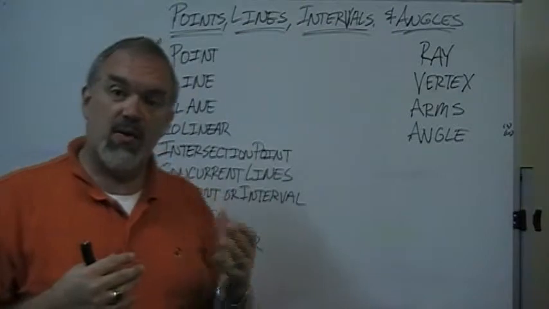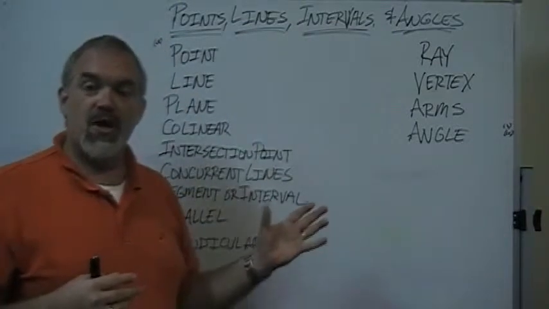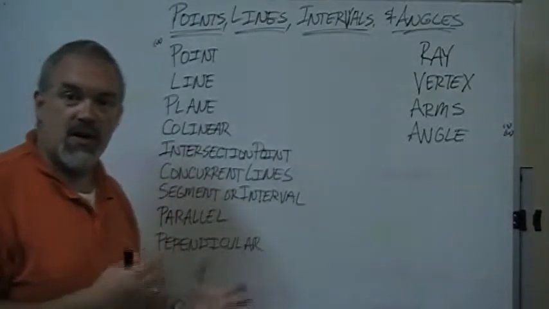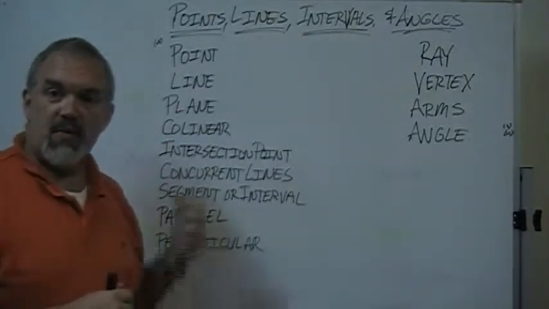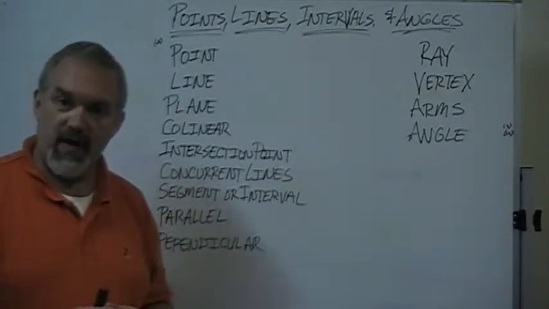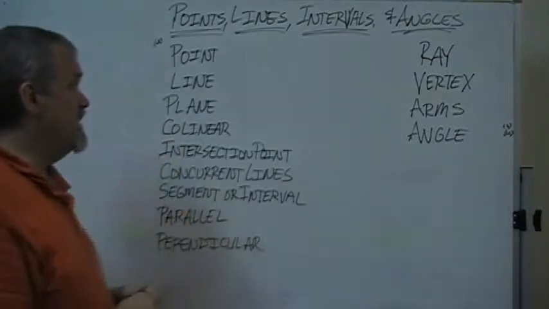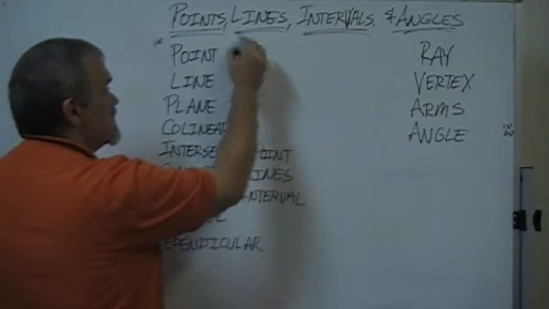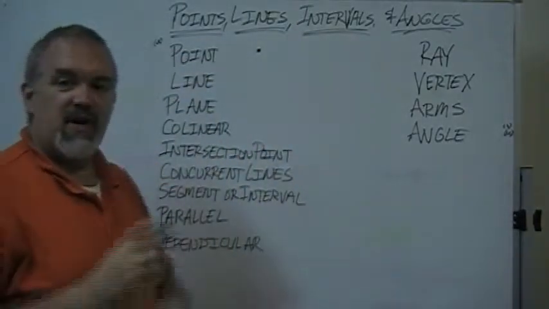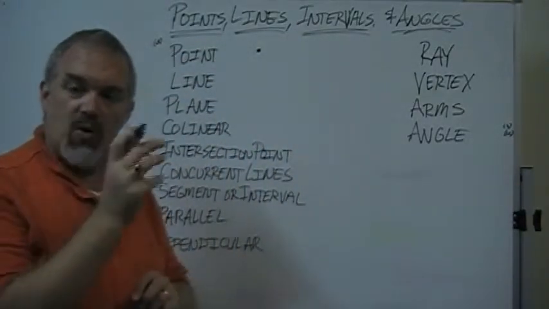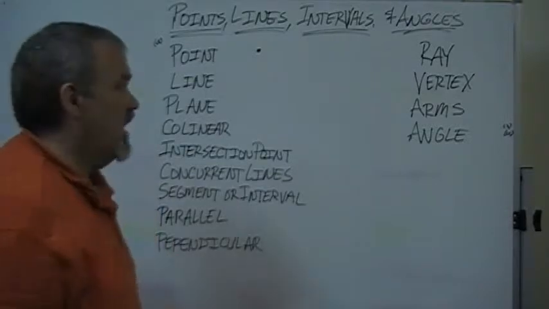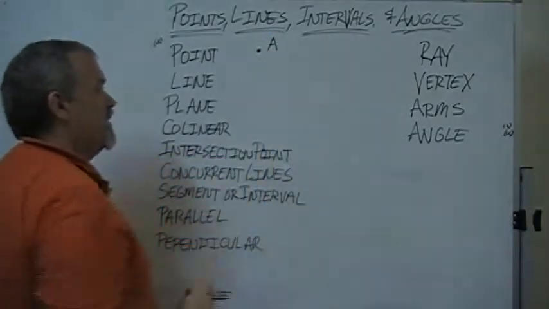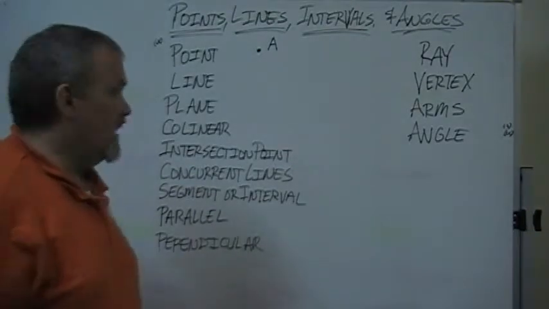So today, we're going to talk about a number of terms. You need to write all these down if you have time. If you want to pause first and write them down, that's fine, but I'm going to go through and talk about each one of them. The first is a point. A point is just a single spot in space. We think of it as having no dimension, no width or length or height. And we typically refer to points with capital letters, maybe A.